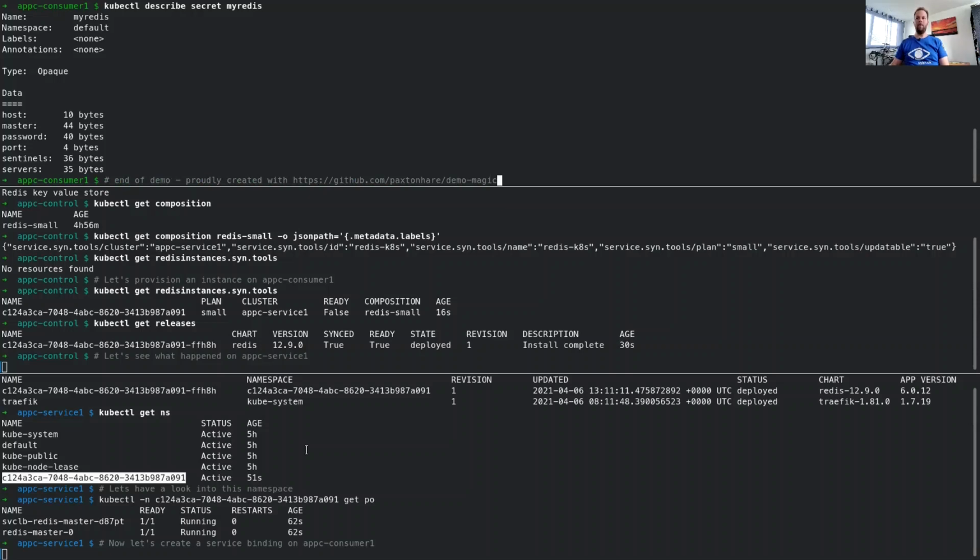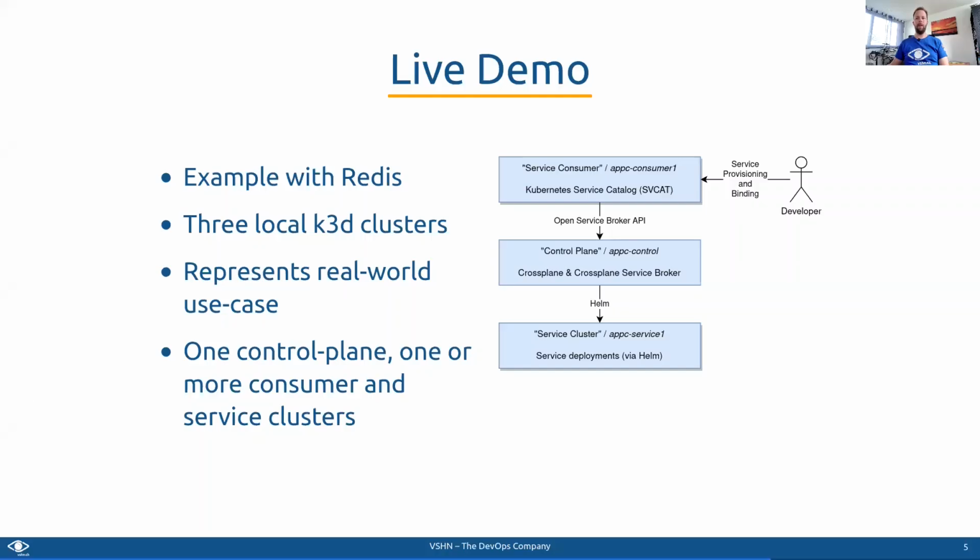That's the end of the demo. Let's go back to the slides shortly. If you want to try this out yourself, it's hosted on GitHub. The full demonstration is available under this URL displayed on the slides.